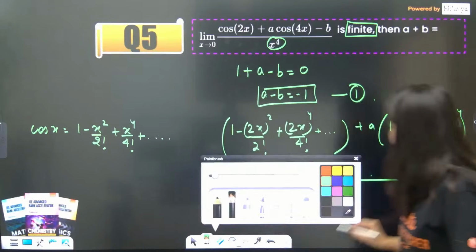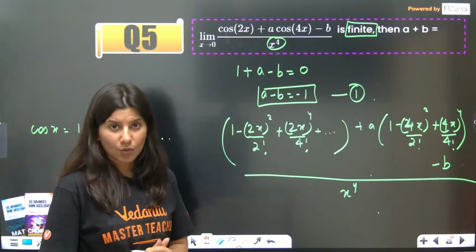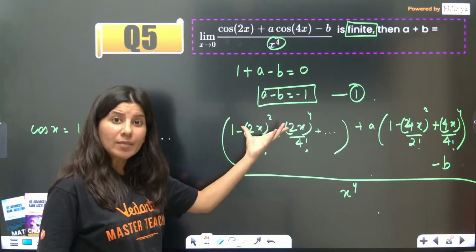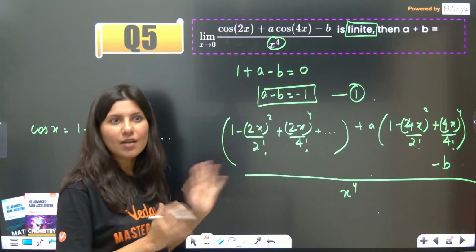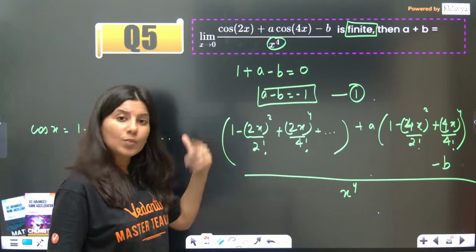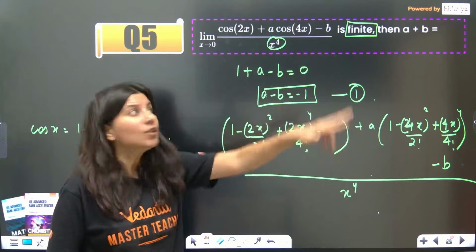Correct? Now see, the constant term of the numerator should be 0, because if the constant term is not 0, the numerator is finite. You are saying the constant term is existing, so the numerator is finite, the denominator is again 0. It is not possible for the limit to become finite.